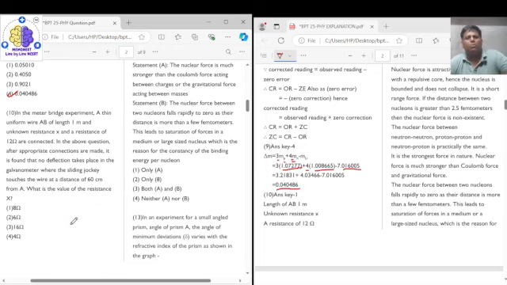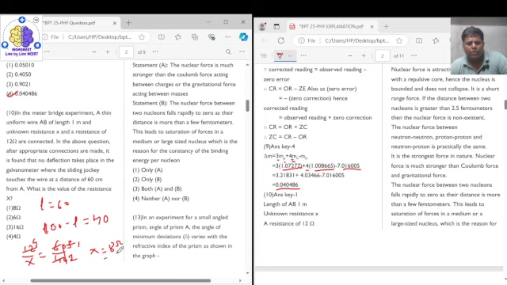So according to them, the null point is 60 centimeters. It means if the null point is 60, L is equal to 60, then 100 minus L will be equal to 40. So if the bridge is balanced, then 12 upon X is equal to 60 upon 40. So the 0 cancels out. 2 ones are 2, 3 twos are 6, 2 twos are 4, 3 fours are 12. So your X becomes equal to 8 ohm.